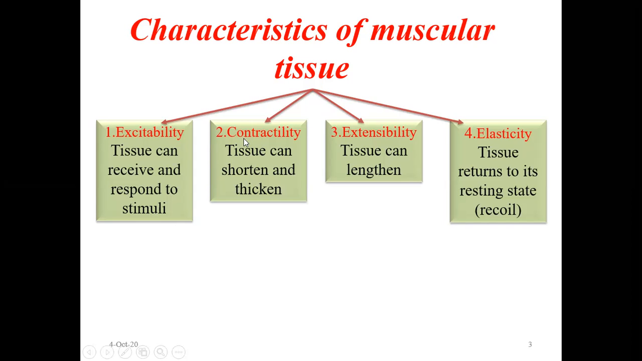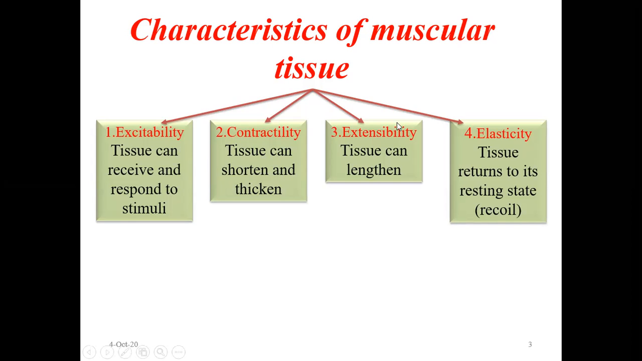The second feature is contractility. As I said, when they are excited, they have the capacity to contract. The tissue can shorten and thicken. So whenever the muscle contracts, it becomes short as well as thick. And when it relaxes, it goes back to its normal size.